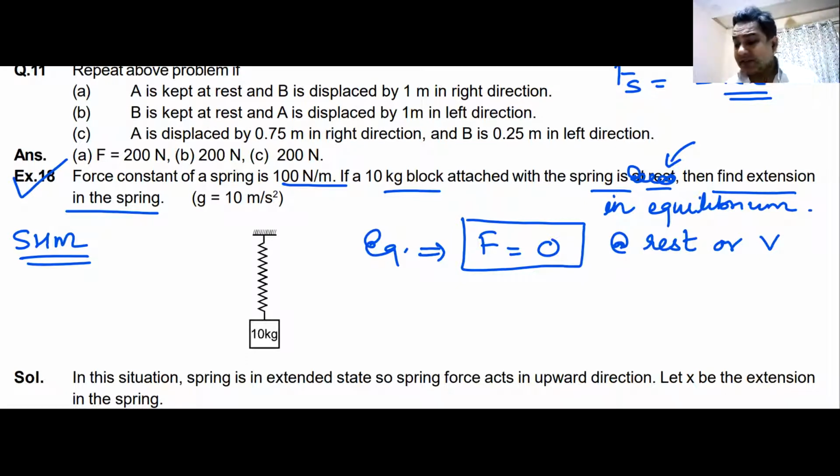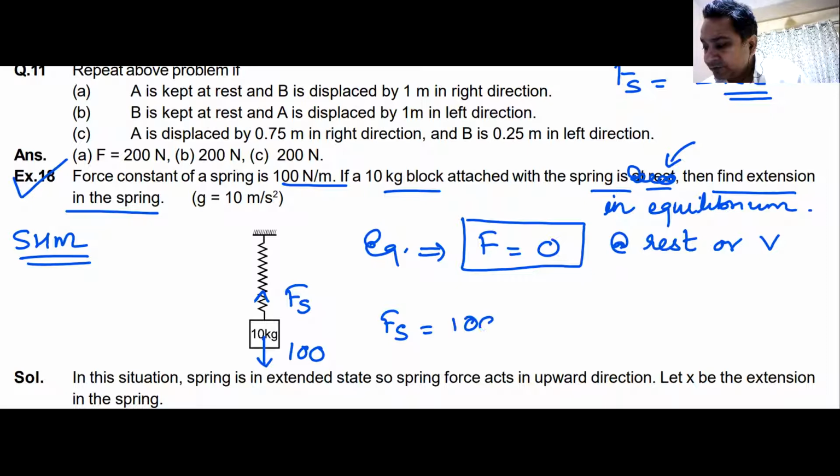So what will be the extension in the spring? I draw the free body diagram. Weight is acting downwards, 10 multiplied by g, which would be 100. Spring force Fs will be upwards. The block is in equilibrium, so Fs should be equal to 100.